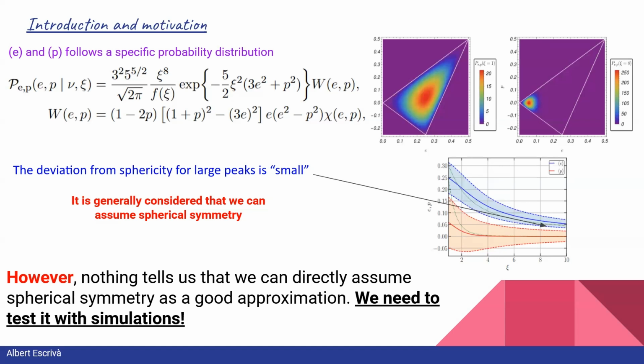It is not so clear how a small deviation from sphericity will affect the gravitational collapse if we take into account non-spherical configurations. We don't know how the gravitational collapse will be affected, how the threshold will be modified, and so on. And as I said, it is in the critical regime where we find the maximum of the mass function. So basically we need to test with numerical simulations, and this has been the main purpose of our work.